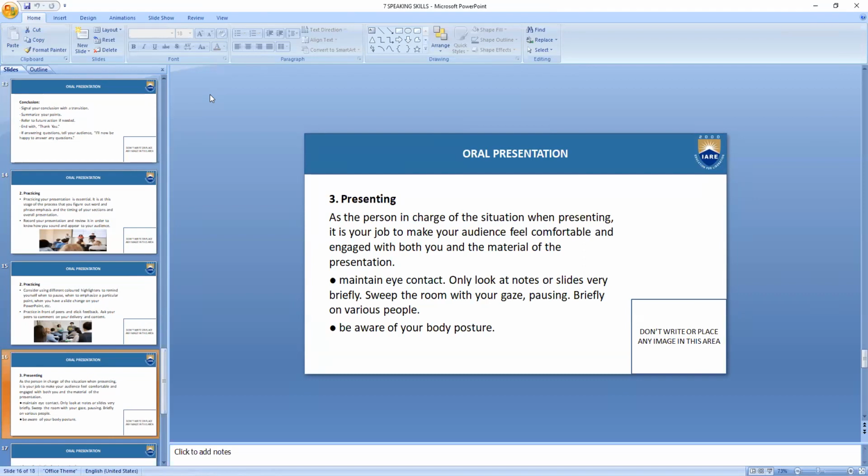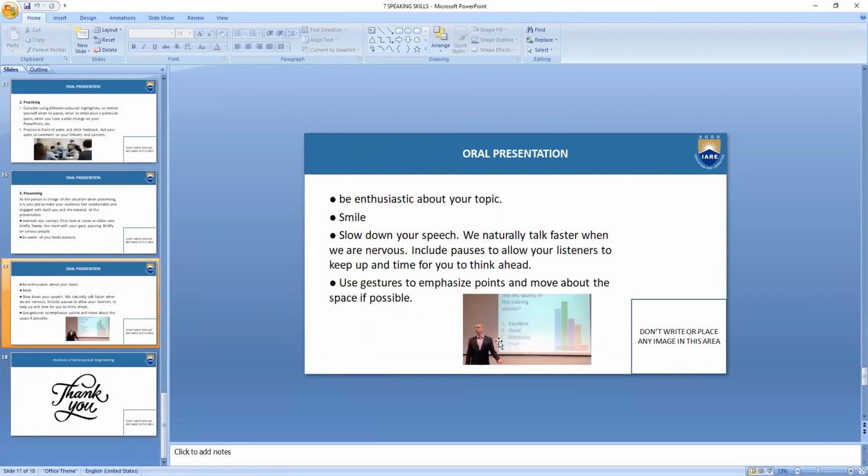While concentrating on your presentation, your word power and your vocabulary, don't lose the body posture you are supposed to maintain. Maintain a good body posture throughout your presentation. And be enthusiastic about your topic.